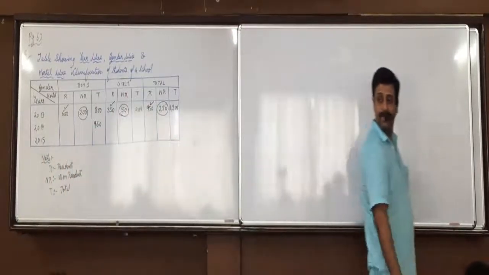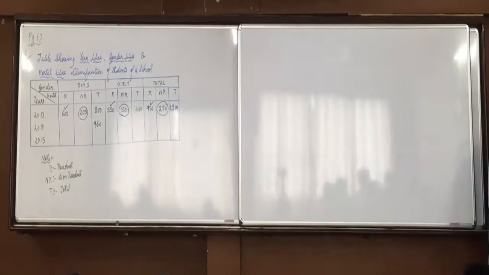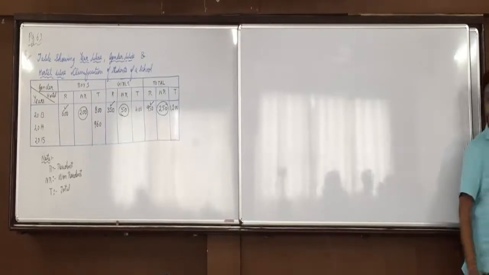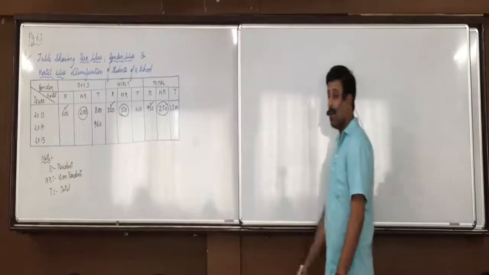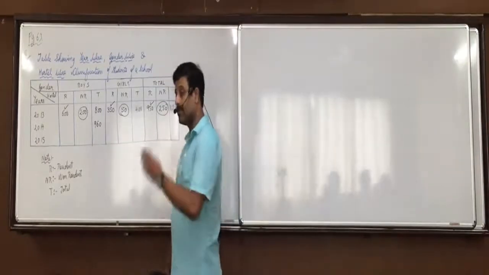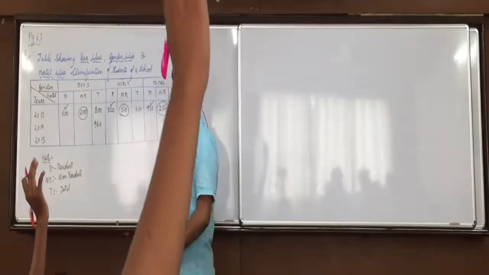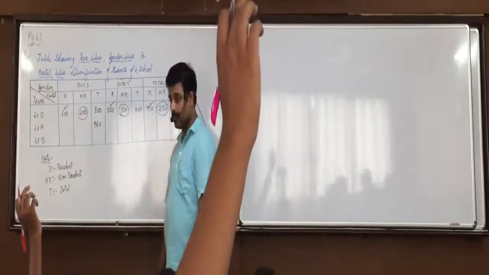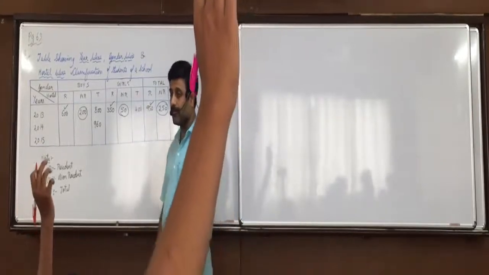Any doubt? Further, in year 2014 there is an increase of 20% in the number of boys and the number of girls increased by 30%. Dhruvi, how will we do? Do it.